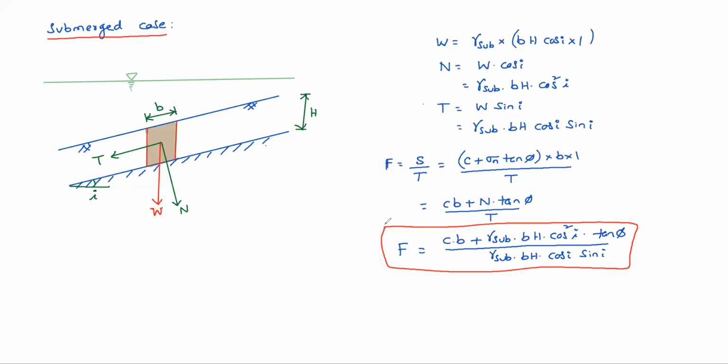See, what is the difference with the before one? In the previous one, in the dry case, gamma was there. Now, in place of gamma, gamma submerged is there.